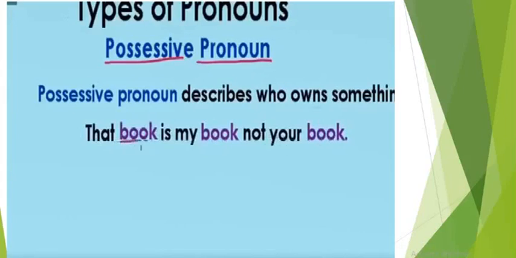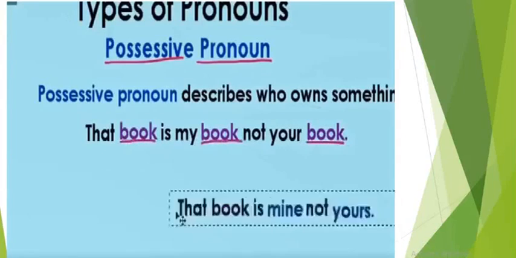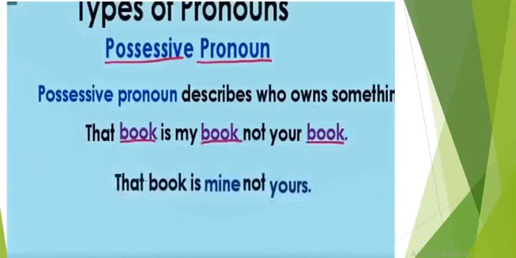So you can see that the word book has been used over here 3 times, which is not suitable usually. Although it is correct, we don't say it that way. That book is my book, not your book, again and again. Instead, we're going to say this sentence in this way. That book is mine, not yours. It means that book is mine, not yours.